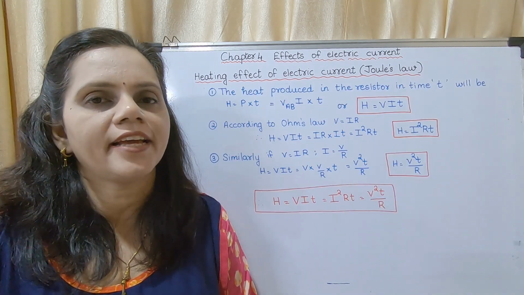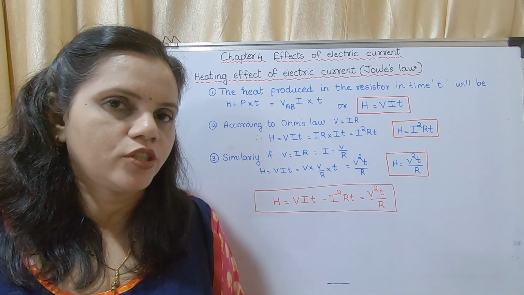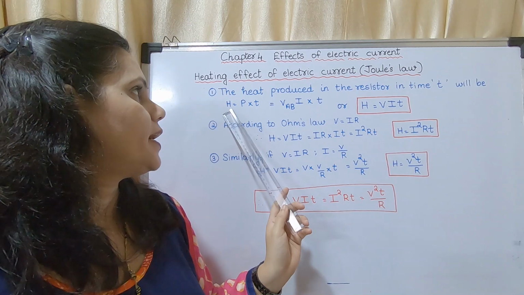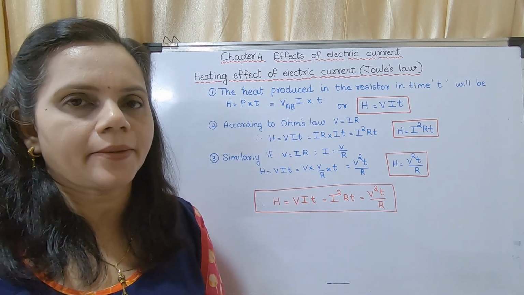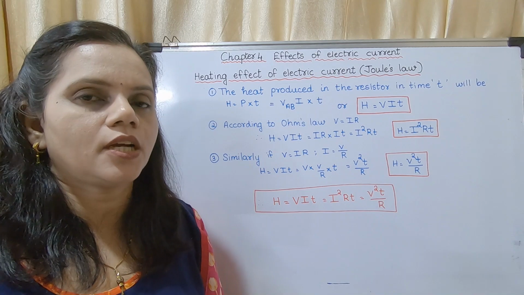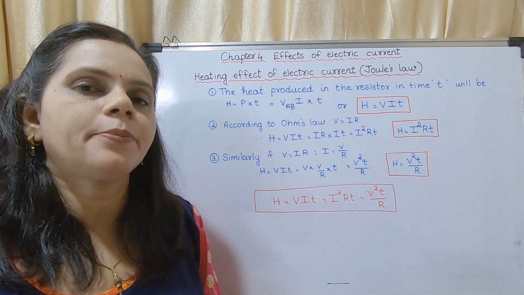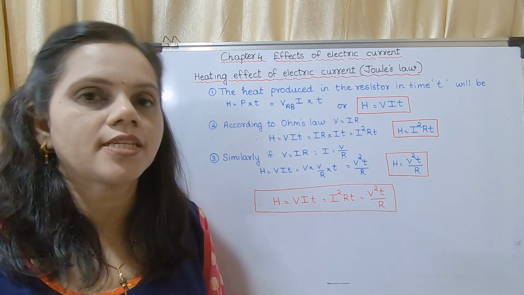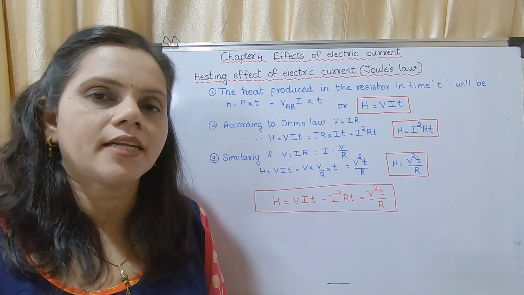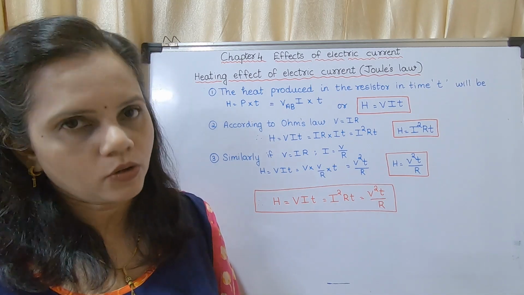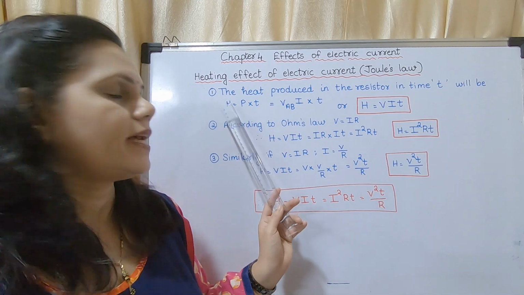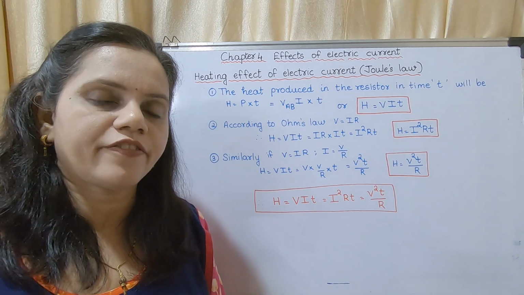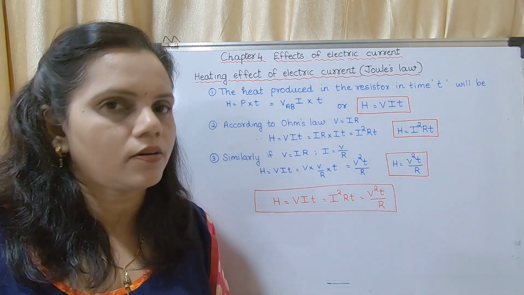The next is how to derive Joule's law, the equation for Joule's law. The heat produced in the resistor in time T will be H is equal to power into time. Power is equal to work upon time, so W is equal to P into T. Heat produced is same as work done, so H is equal to P into T. H stands for heat produced or work done.